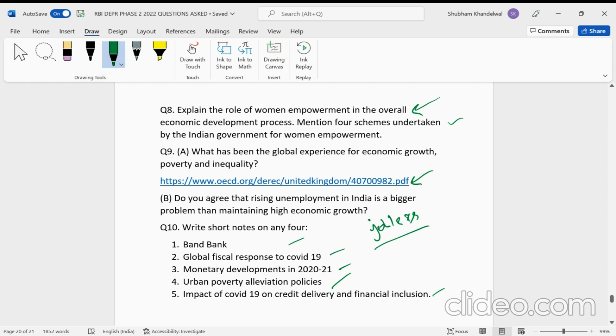Urban poverty alleviation policies, so again, the government schemes and programs you can mention. Then impact of COVID-19 on credit delivery and financial inclusion. So I think you can write this one as well.